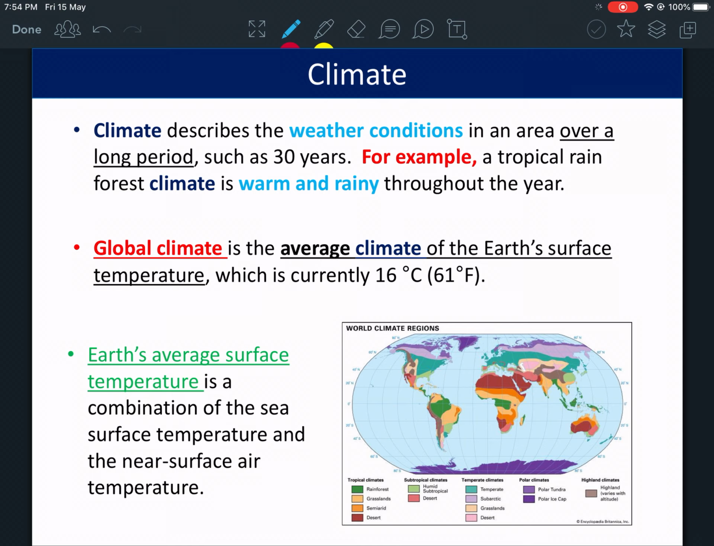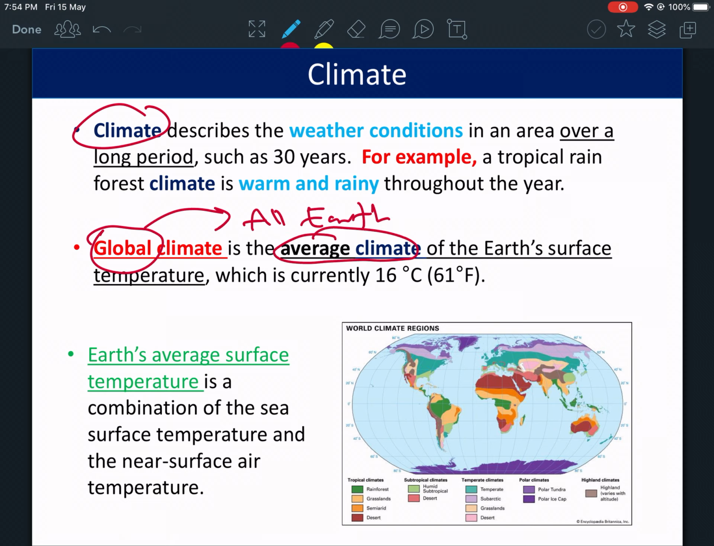Okay, so the global climate. You guessed from the meaning. This is the climate, but what is the global climate? It's the climate of all Earth, because it's global, so it's all Earth. It's the average climate of the Earth's surface and temperature.